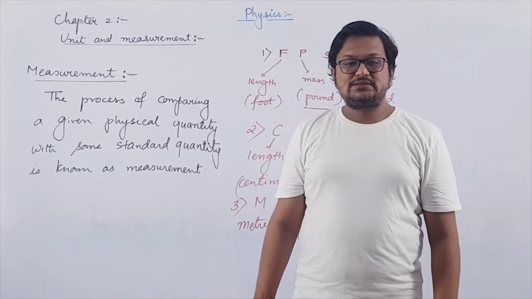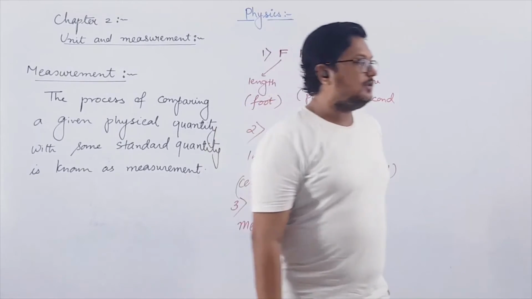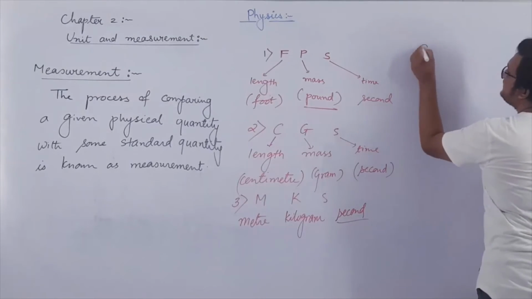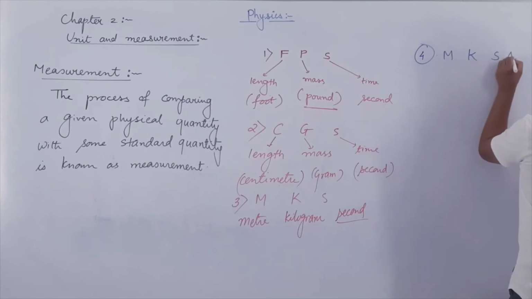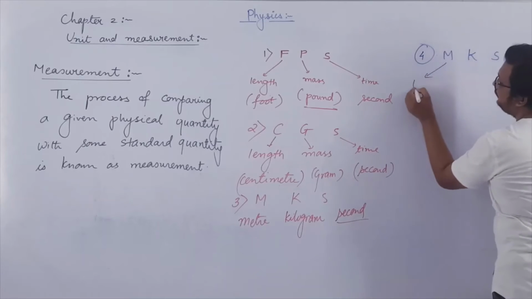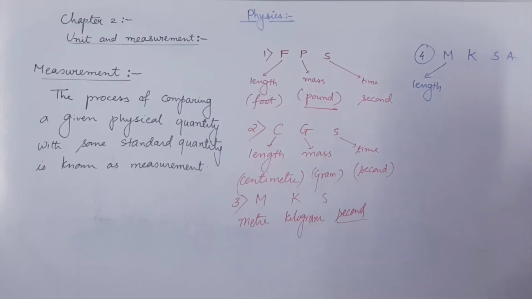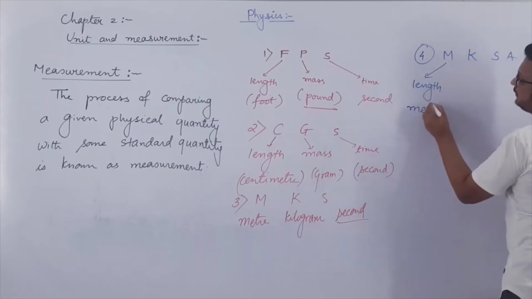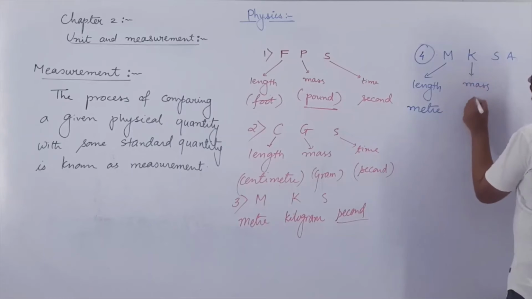So for that case, this system was modified and the 4th unit system was introduced, which was MKSA. Remember, here M is for measurement of length and not mass, which is meter. K is for measurement of mass, which is kilogram.